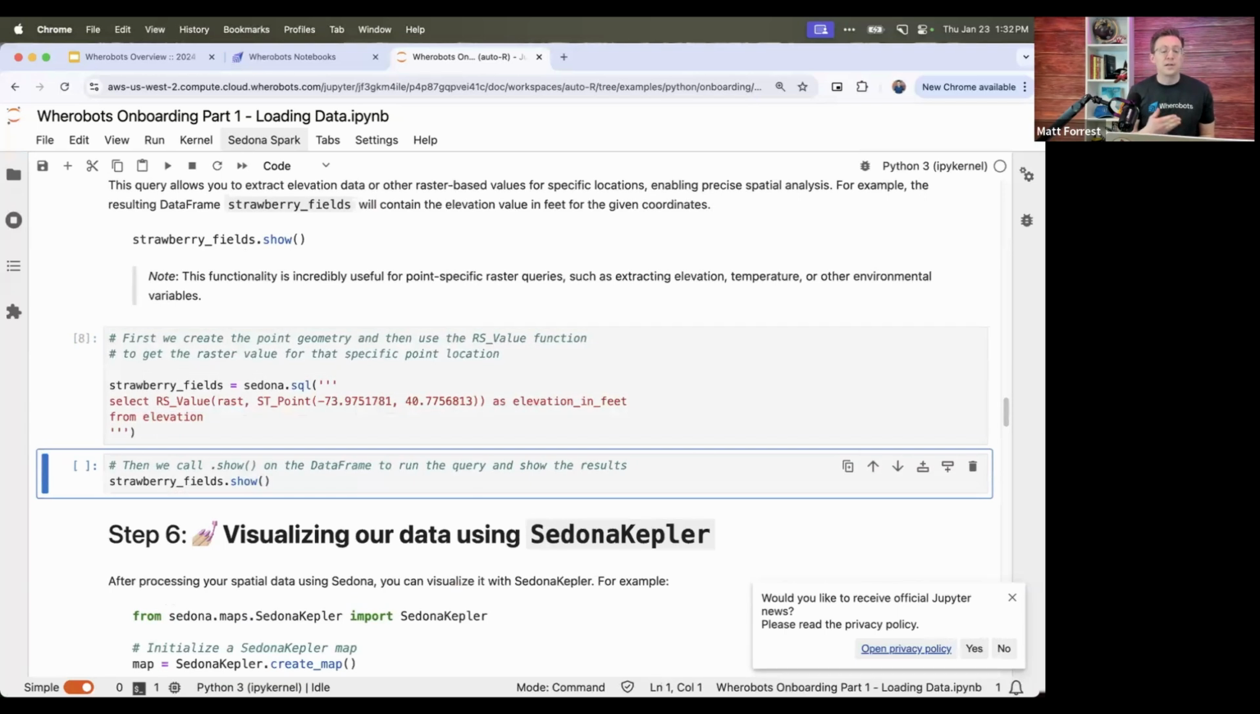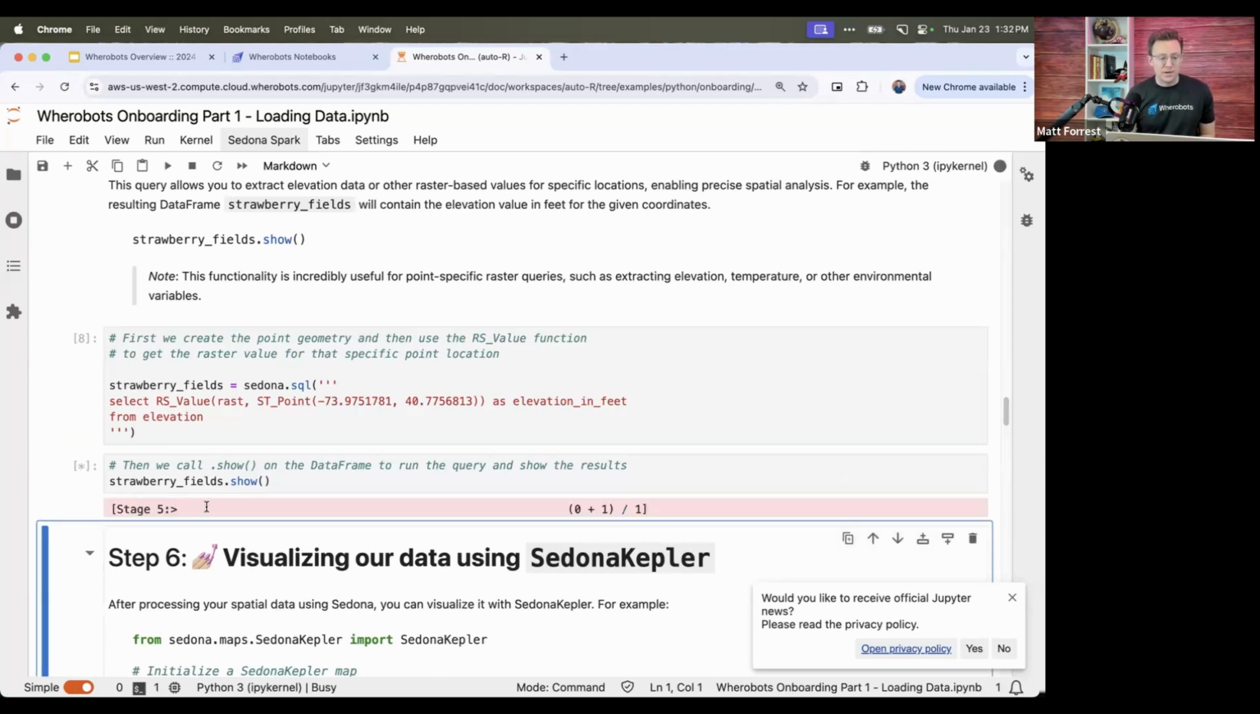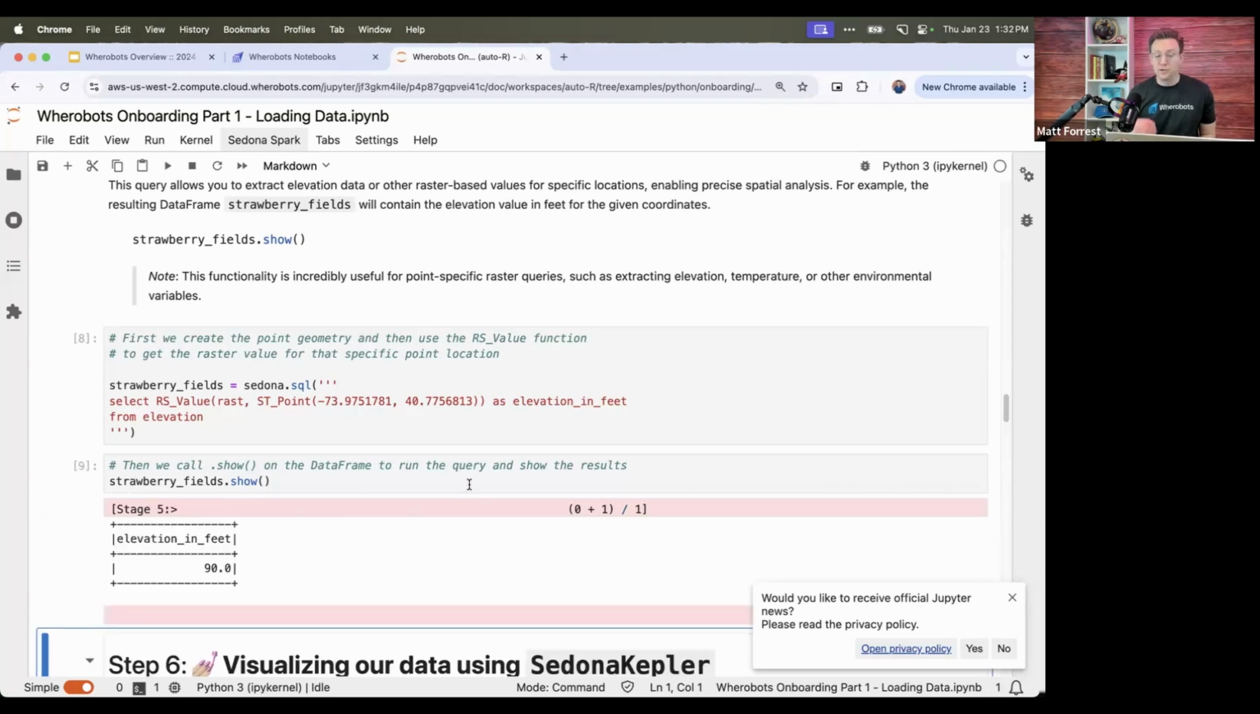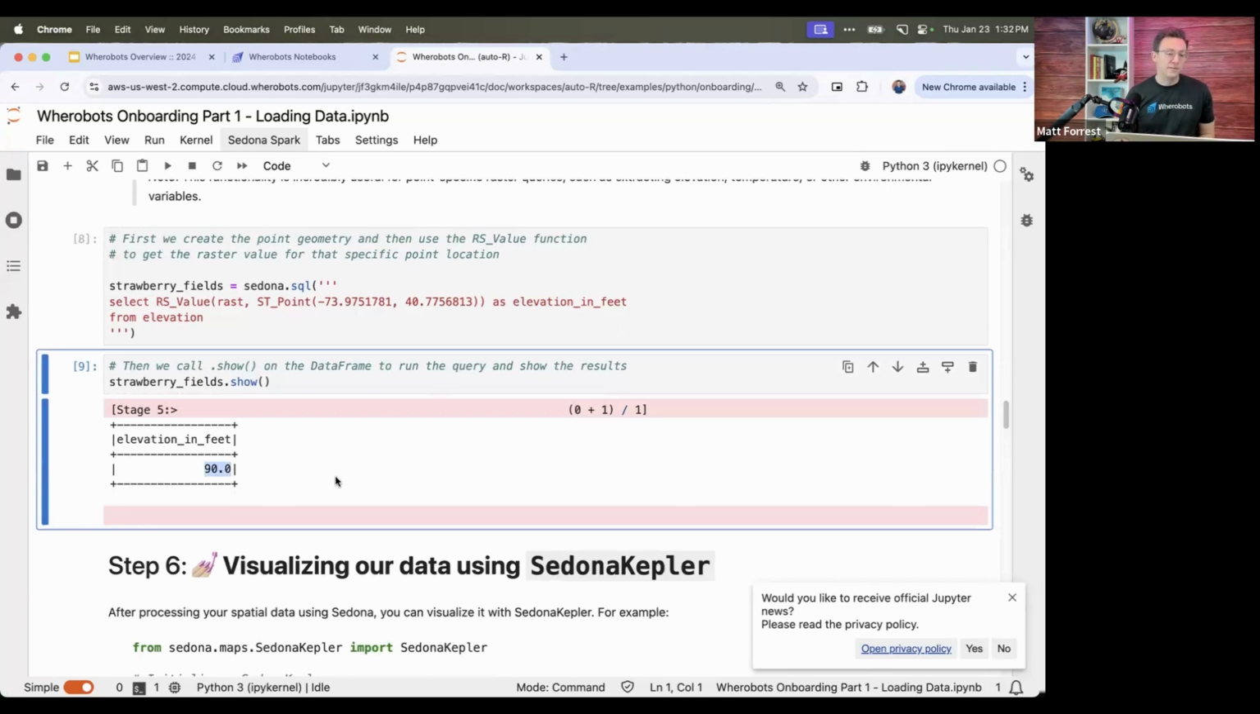So if you run that cell, nothing again will run. It's just saying, okay, I know what I need to do with this query. I can print and see the query plan and stuff like that here if I wanted to. But to actually query that, we're just going to hit .show. And you can see here now it's running a stage, which means it's basically running the query for us. And you can see here that the elevation at that location is 90 feet.